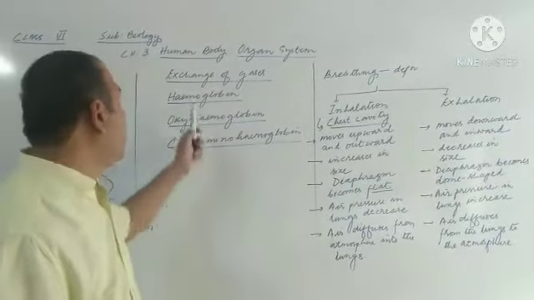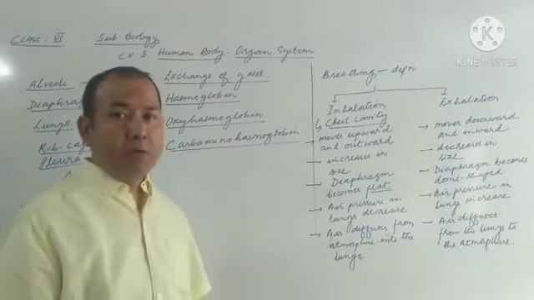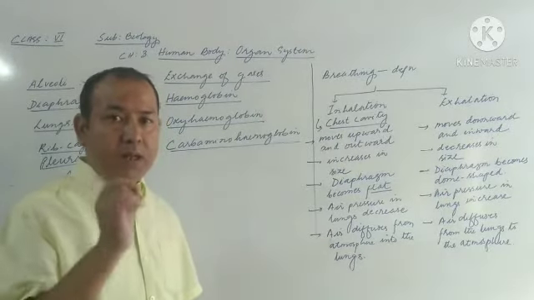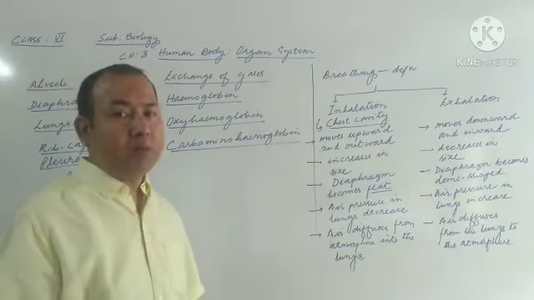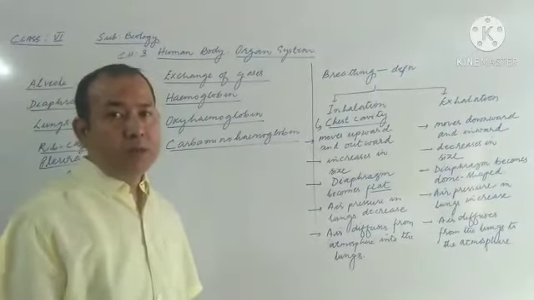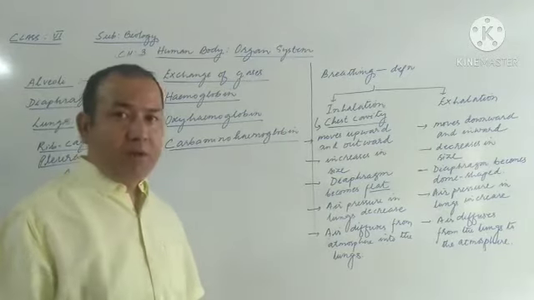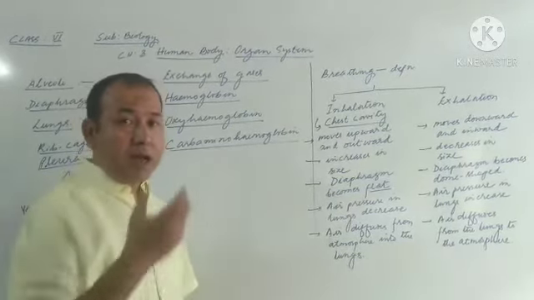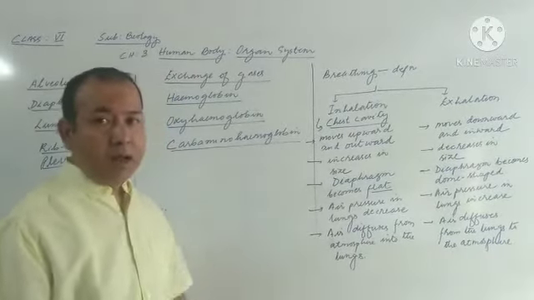See, now what happens is that a red pigment called hemoglobin is present in the RBC. The red pigment present in the RBC is called hemoglobin. This hemoglobin is responsible for carrying oxygen from the lungs to different cells of the body. And then after the breaking down of food molecules, carbon dioxide and water vapor are produced. The same carbon dioxide is carried by the hemoglobin and brought back to the lungs.